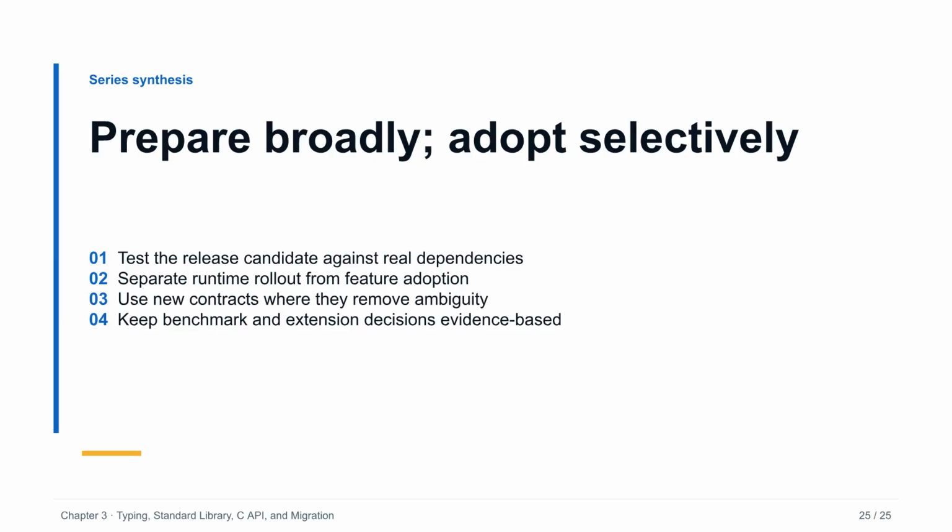Use the new language, typing, library, profiling, packaging, and C interfaces where they make intent clearer or remove custom machinery, and expand runtime changes only when measured evidence supports them.